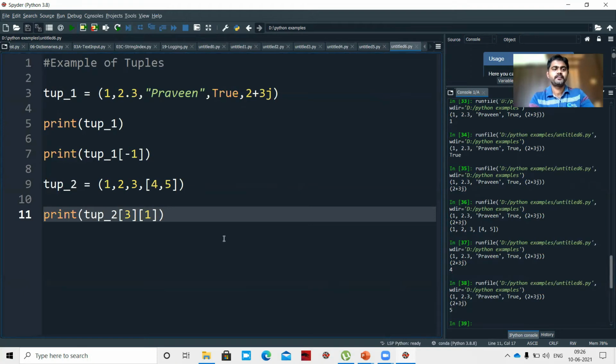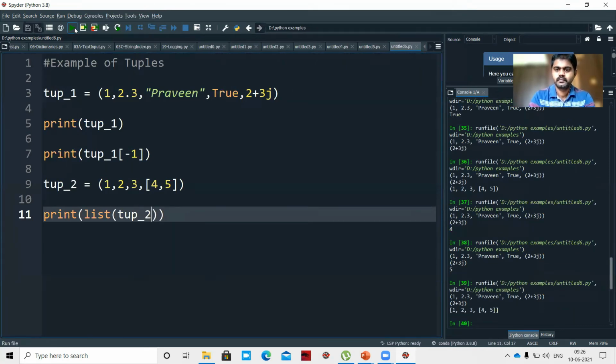Now, if I say list of tup_2, what can you observe? See the output carefully. I converted the tuple into a list. You can see the square brackets here.